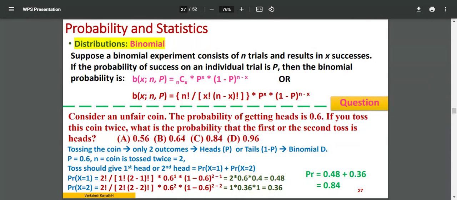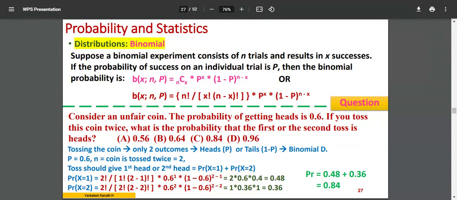So NCX: N is the total number of events, X is how many events you choose, probability power X, into 1 minus P. You can say it's failure. If you call P the probability of success, 1 minus P is the probability of failure. Maximum total is 1. So if there is a 50% chance that it is successful, the remaining 50% is failure. That is the meaning of it. Power N minus X. Here it is X for success; for failure, it is the remaining N minus X. Total is N. So this is the equation you will have to make use of.